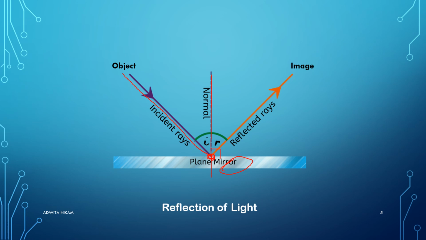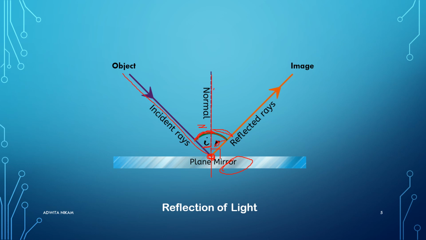And the angle between normal and incident ray is known as angle of incidence, and the angle between reflected ray and normal is called angle of reflection. So angle of incidence and angle of reflection are equal.